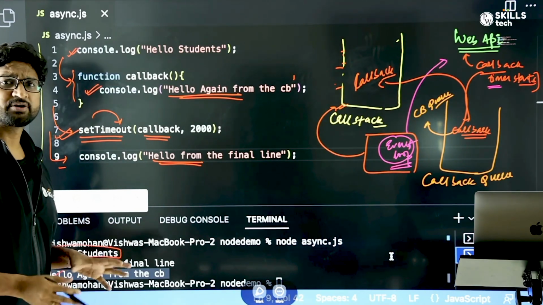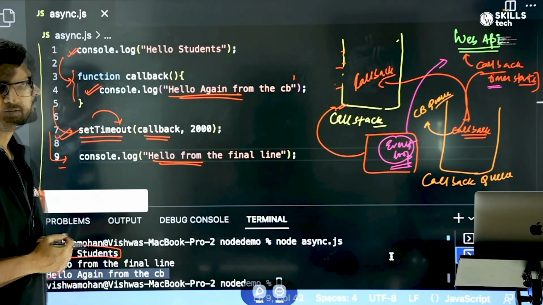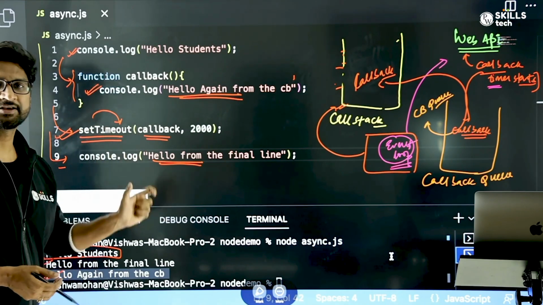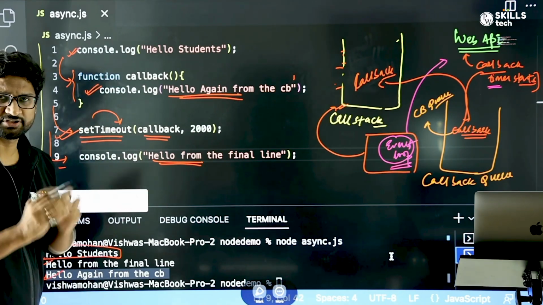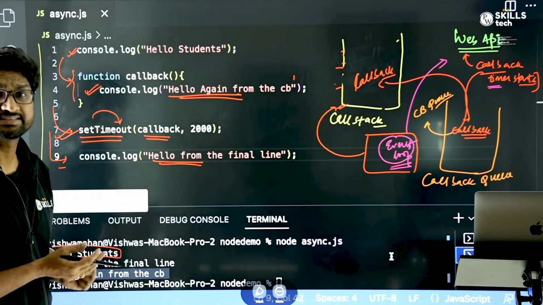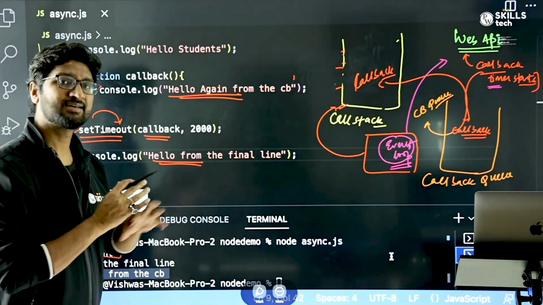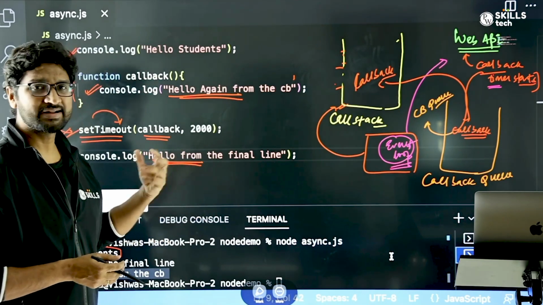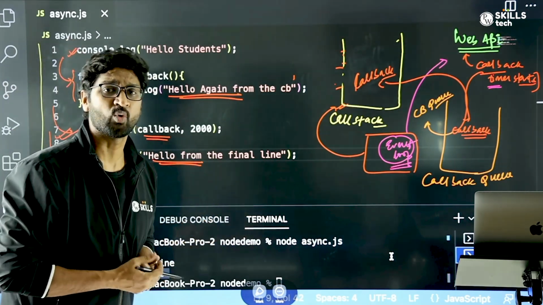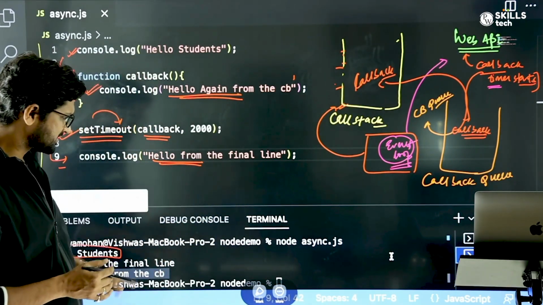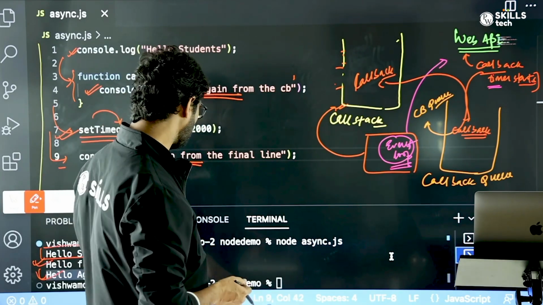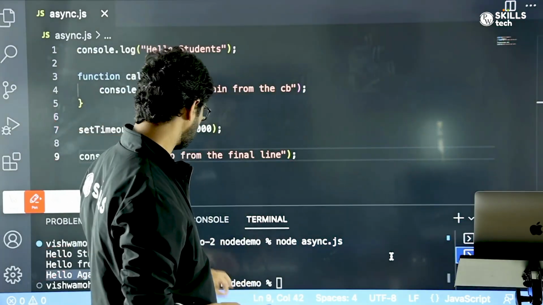So this is how typically internally the callback function, the asynchronous code, is executed using the complex interaction of call stack, event loop, web APIs, and the callback queue. Now, in order to understand these things very intuitively and why it is needed, let me go back to the slide and help you understand with a more intuitive example, right?